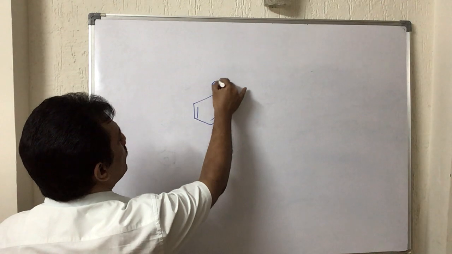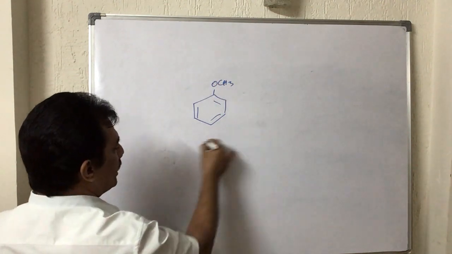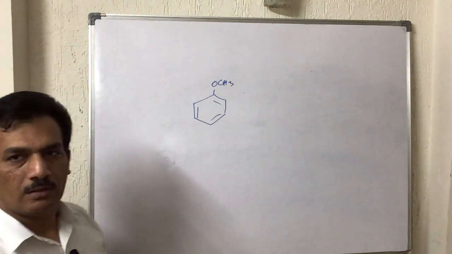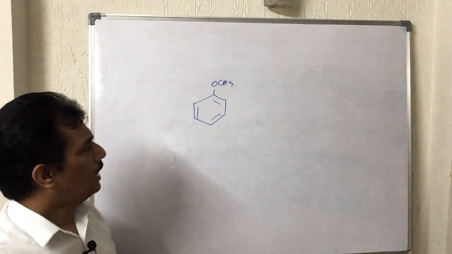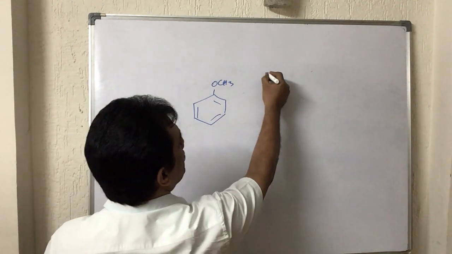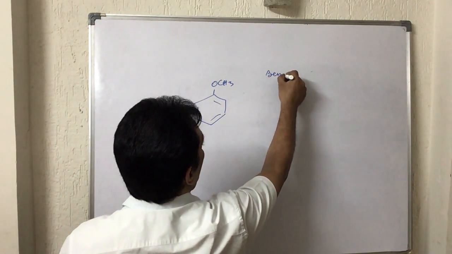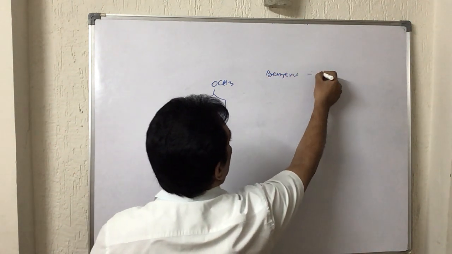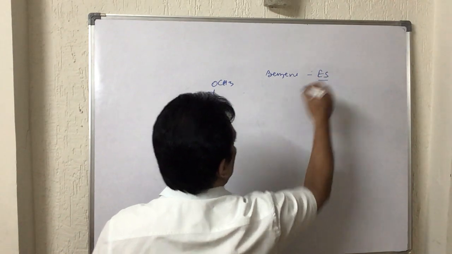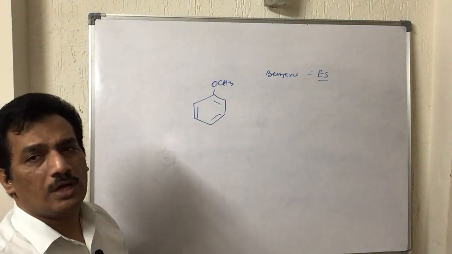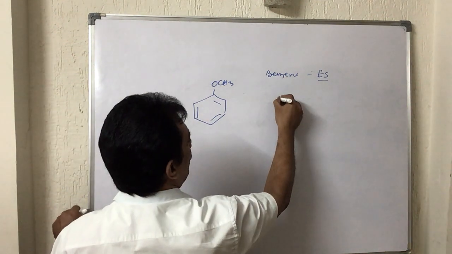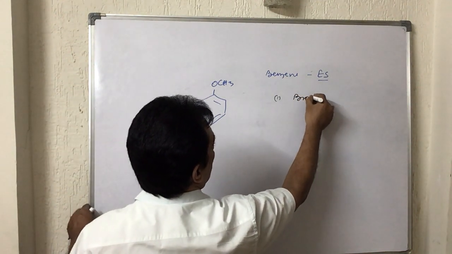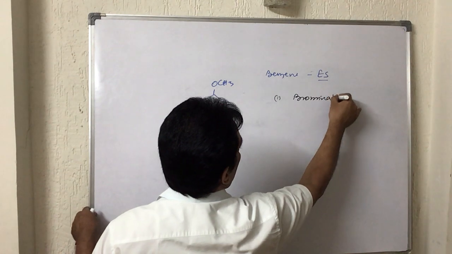Now we tend to guess the reaction at other carbons of the benzene ring. That is nothing but related to aromatic reactions. And we know aromatic benzene is very interested to go for electrophilic substitutions. So here we are guessing such types of electrophilic substitutions, which include one is bromination, that is nothing but halogenation.